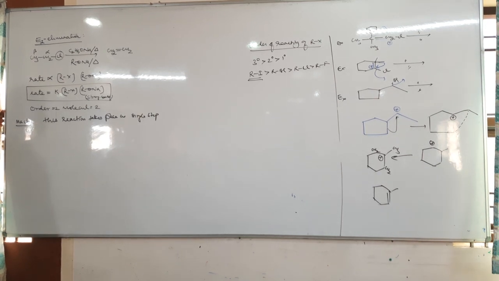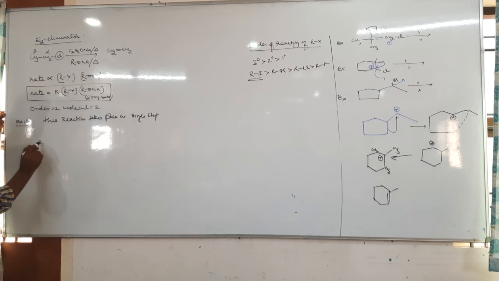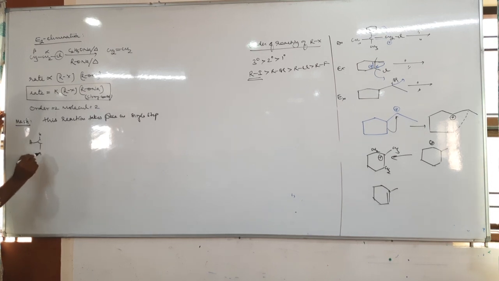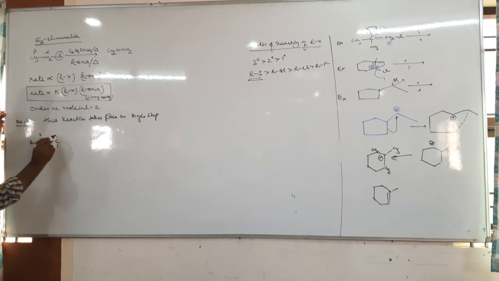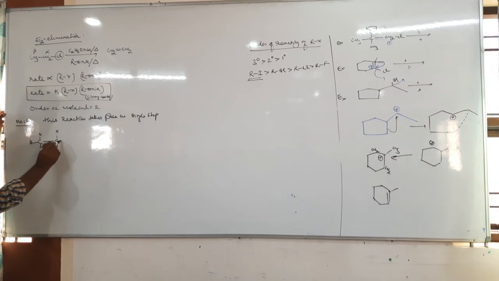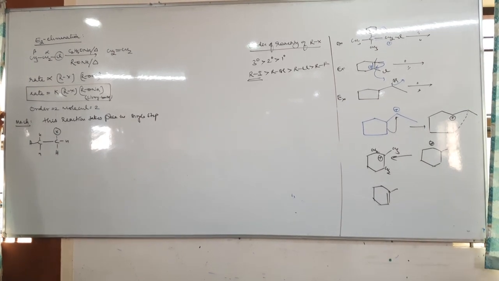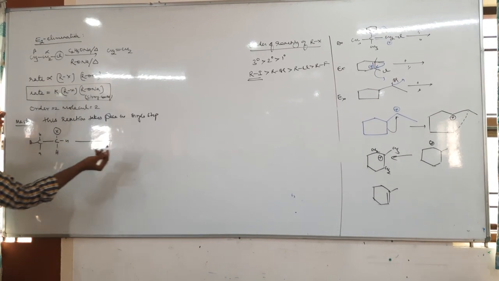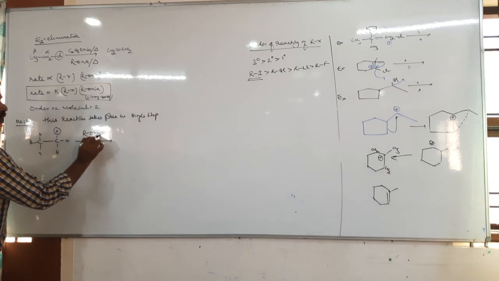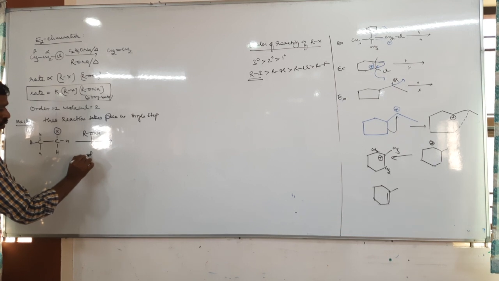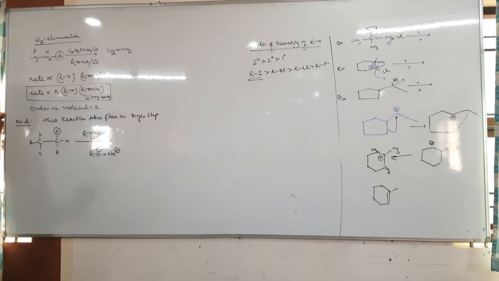So this reaction takes place in a single step, but the mechanism is, let us take a beta carbon with 3 hydrogens and a halogen. I will take hydrogen, hydrogen here, and this is the halogen. Now, in this mechanism there is a base. The base is nothing but RONa, which gives RO minus Na plus. Now this RO minus is a base.